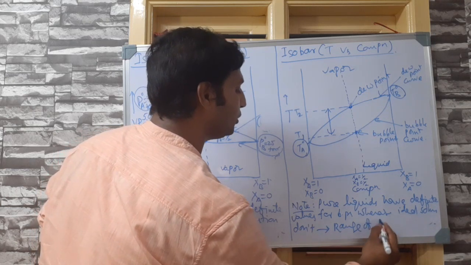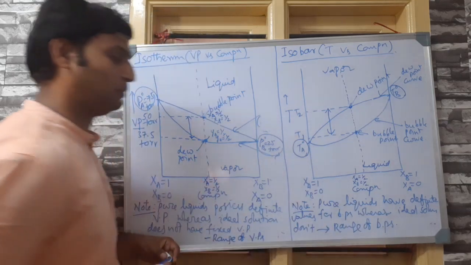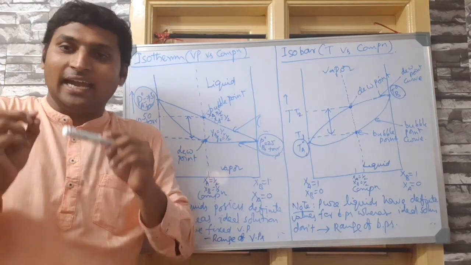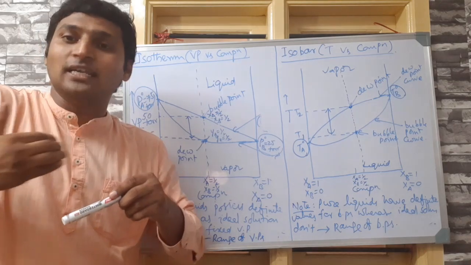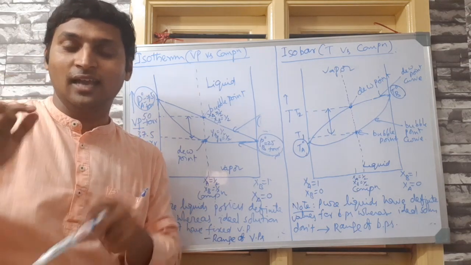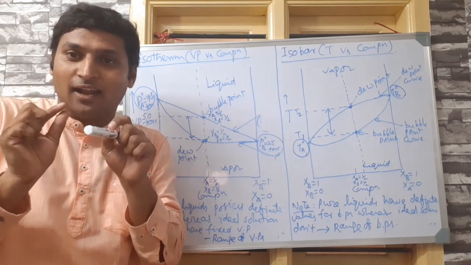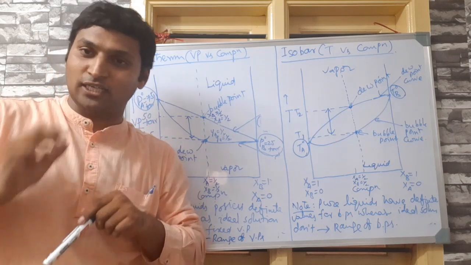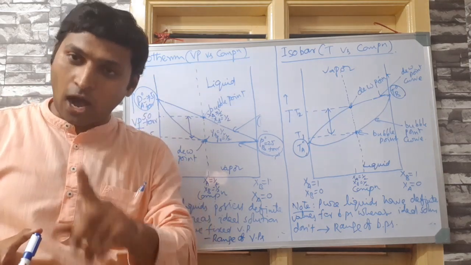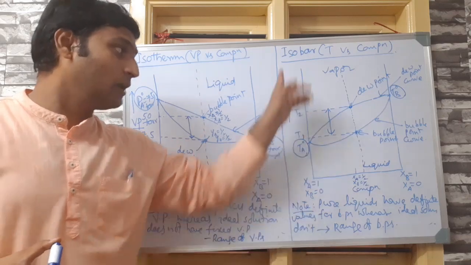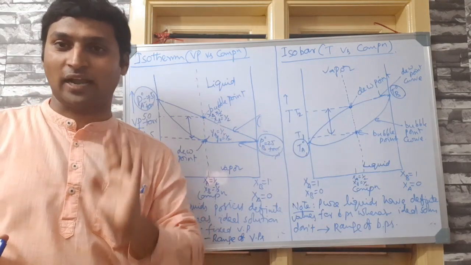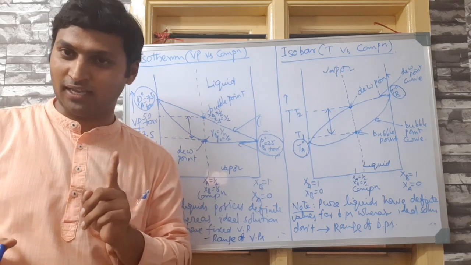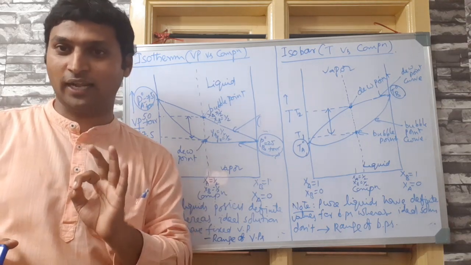Ideal solutions show a range of boiling points. Means an ideal mixture of 2 liquids or 3 liquids, whatever it may be, shows a range of boiling points. And that becomes the underlying principle for fractional distillation. How? I'll be making you understand by taking this graph again. That is when I am really explaining fractional distillation. Clear? Hope it is very clear for you.